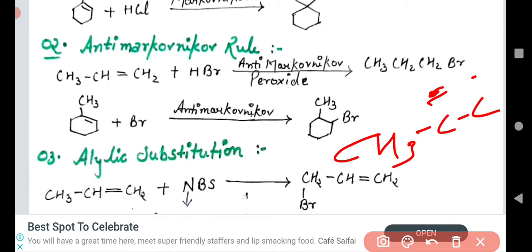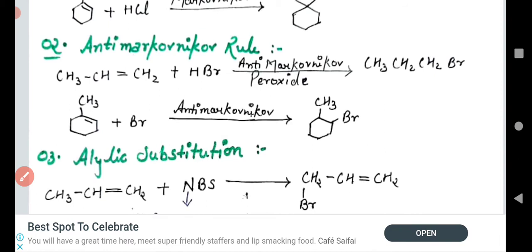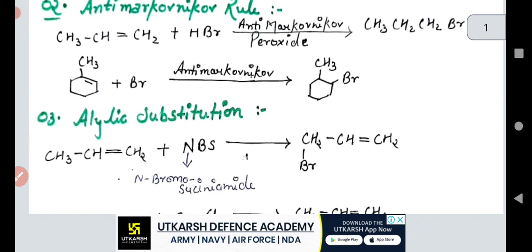In this case, we are attacking that carbon, which has 2 hydrogen atoms. Understand that? This is a very important chemical reaction, and it is also known as the anti-Markovnikov rule or the Kharash effect. This is also known as the Kharash effect. Understand that? Another thing I want to tell you is that in this reaction a primary alkyl halide is formed, or